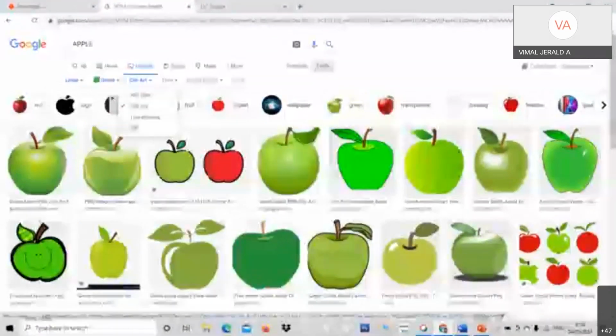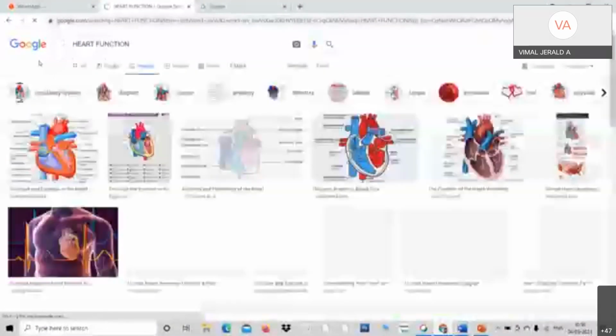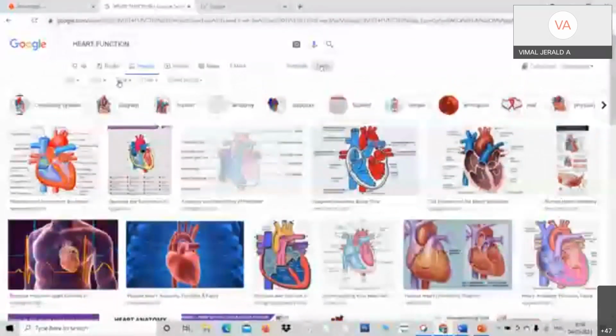For example, I would like to have heart function. I would like to have a picture of heart function. I go over to tools, click over type and GIF, and I get all animated pictures.